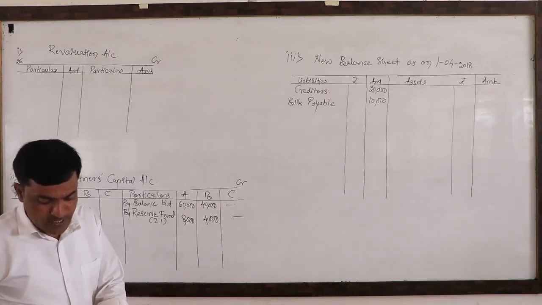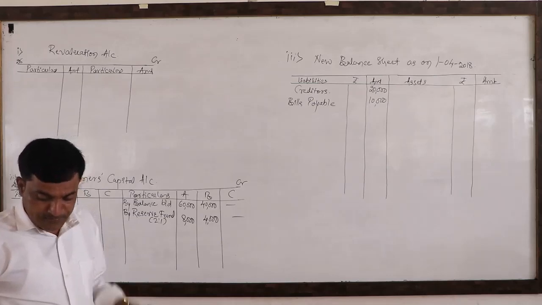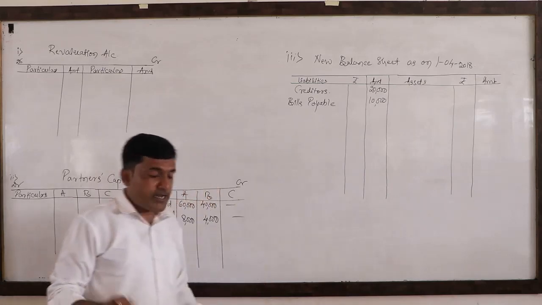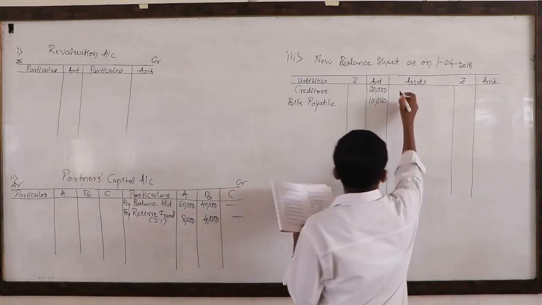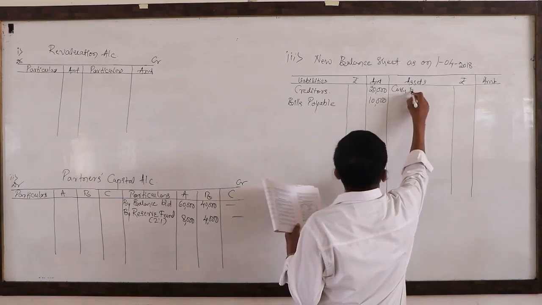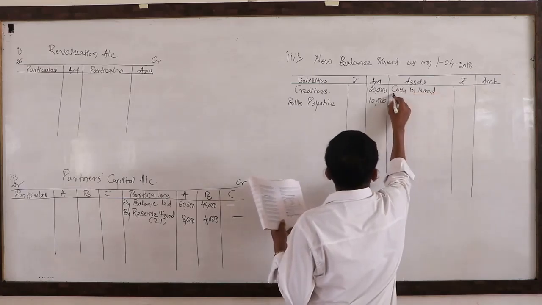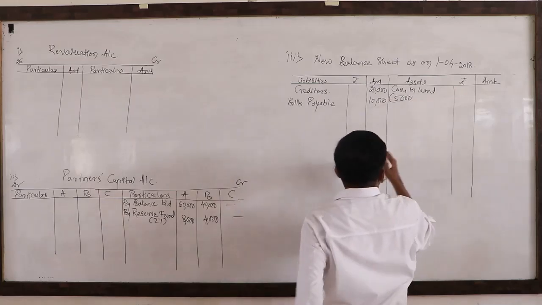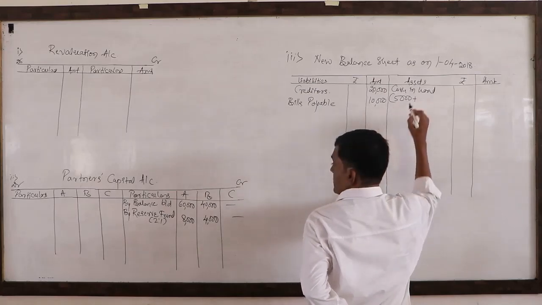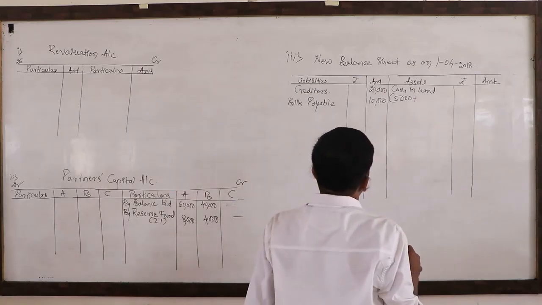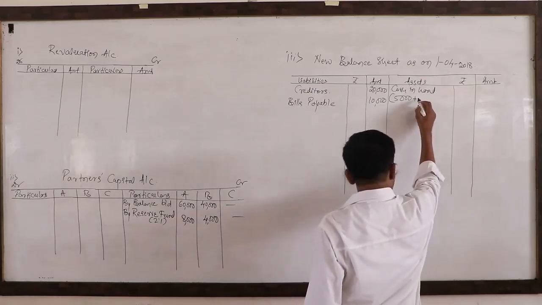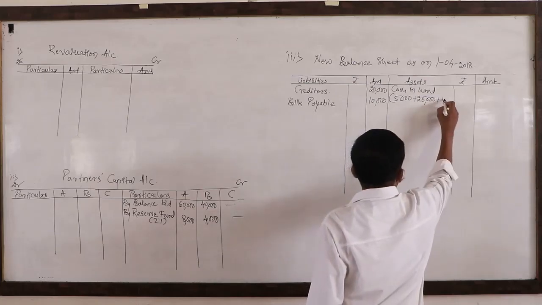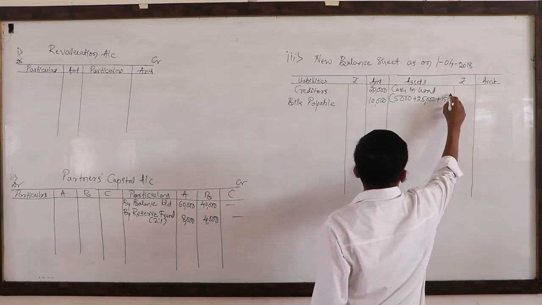Next, now you need to come on the asset side. The first asset, that is cash in hand. Cash in hand, you need to write it on the asset side. This is the 5,000. The incoming partner has brought rupees 25,000 for his share of capital and rupees 15,000 for his share of goodwill.